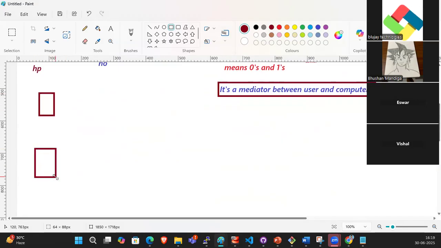So which mobile phones are you using, guys? Which hardware are you using? Bhushan, Ishwar. Android. Which one? Oppo, Android, Samsung. You are using Samsung. Okay.